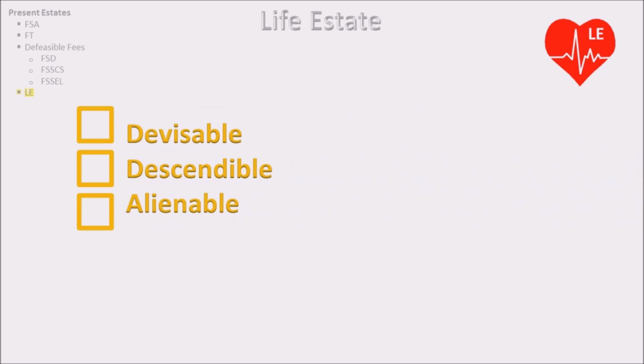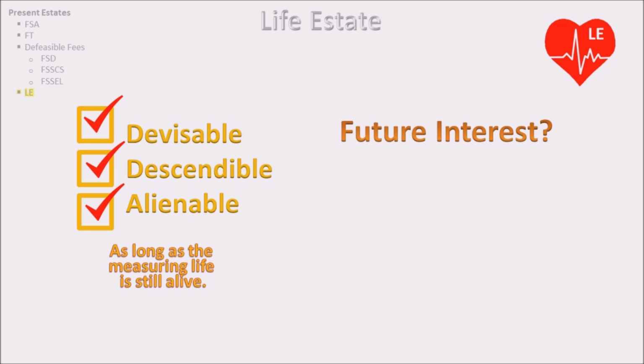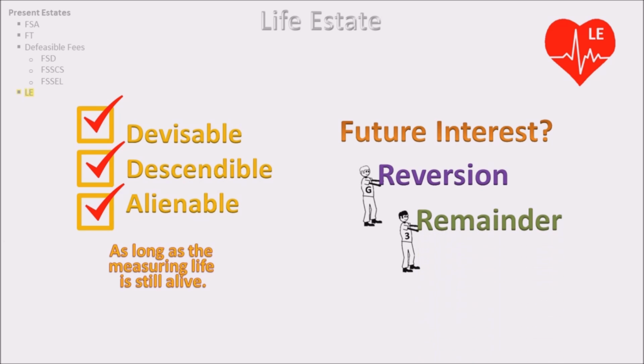How does a life estate transfer? It is divisible, descendable, and alienable, as long as the measuring life is still alive. Are there any future interests? If the future interest is in the grantor, it is called a reversion. If the future interest is in someone other than the grantor, it is called a remainder.